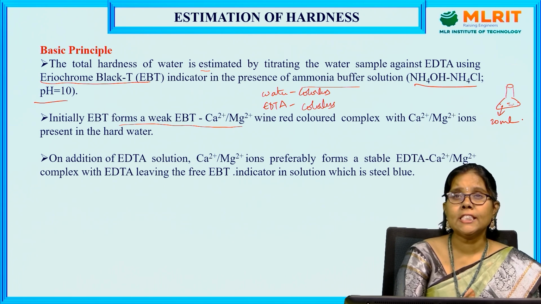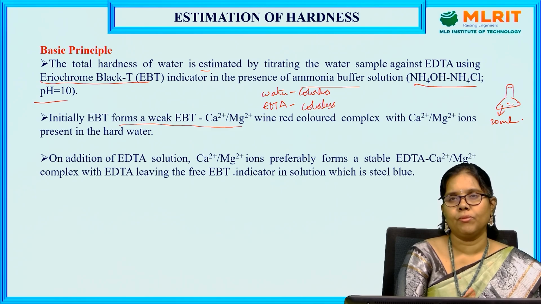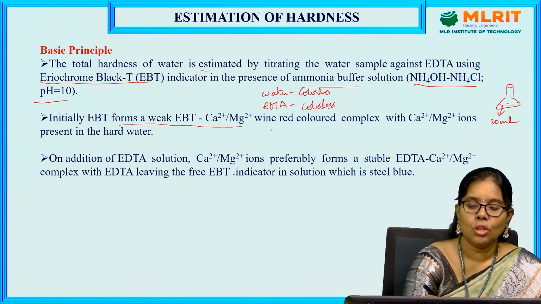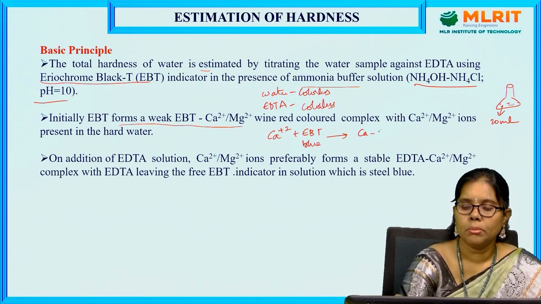If water doesn't have any calcium and magnesium ions, the indicator color, which is blue, remains the same. If water contains calcium and magnesium ions, the color is wine red. So if we add calcium to EBT, the EBT color is blue, and it gives the calcium EBT complex, which is wine red.